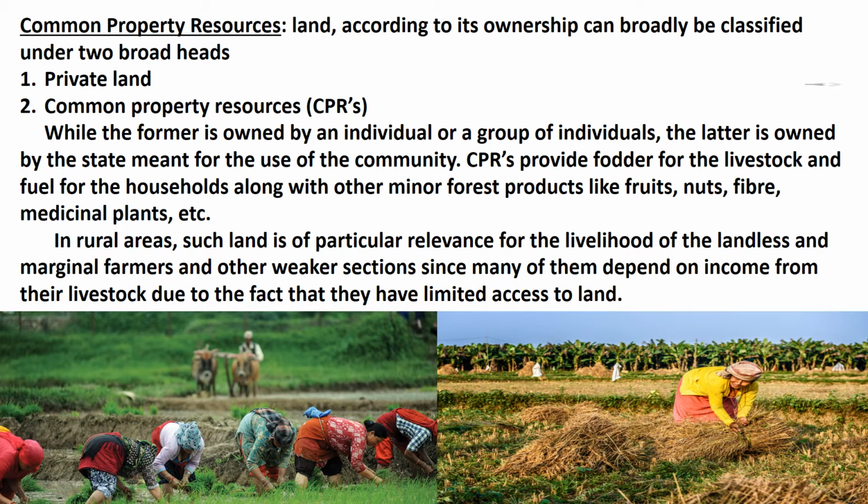Children, in rural areas, such land is of particular relevance for the livelihood of the landless and marginal farmers and other weaker sections, since many of them depend on income from their livestock due to the fact that they have limited access to land. CPR can be defined as a community's natural resource where every member has the right of access and usage with specified obligations, without anybody having property rights over them.